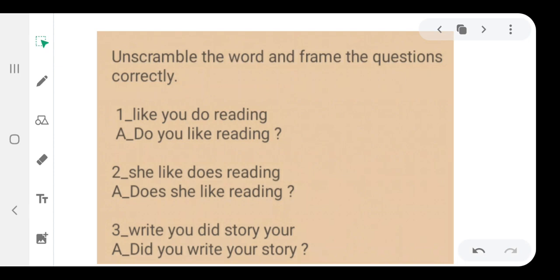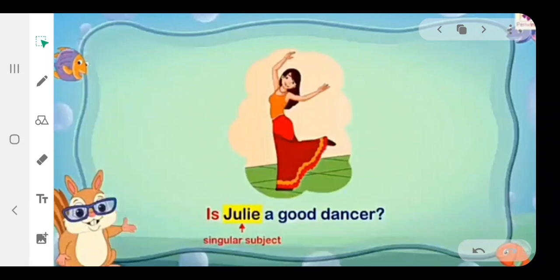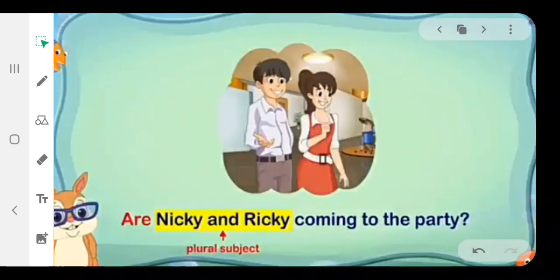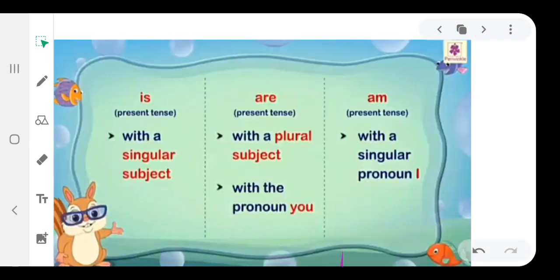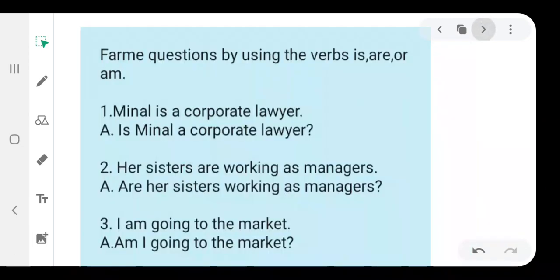Let's go ahead. Is Julie a good dancer? Are Nikki and Ricky coming to the party? Am I coming to the market too? We use the verb is with a singular subject, and are with the plural subject and the pronoun you. For the singular pronoun I, we add the verb am. The form of the main verb remains the same. Using the verb is, are or am, we will frame questions.